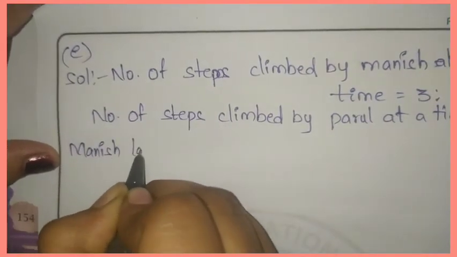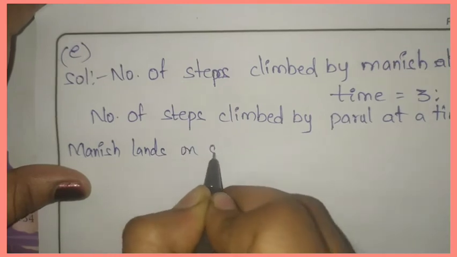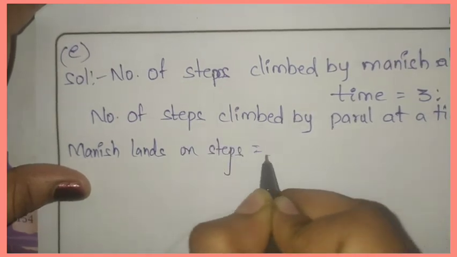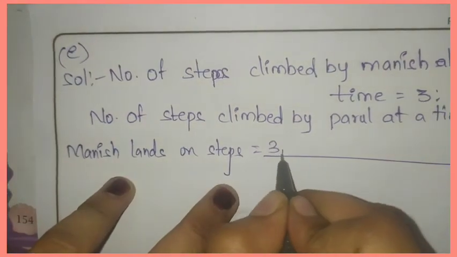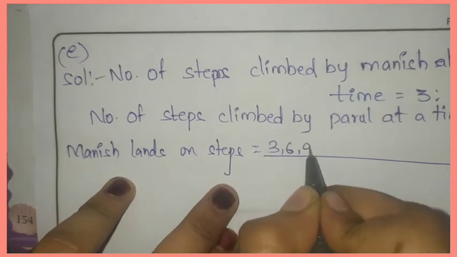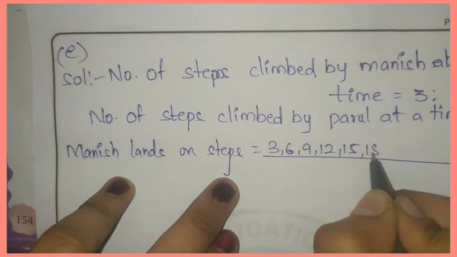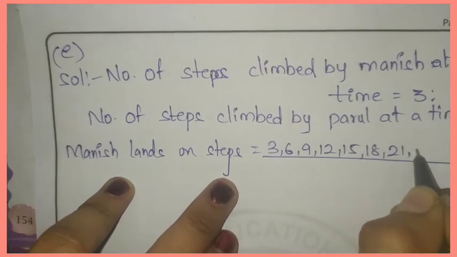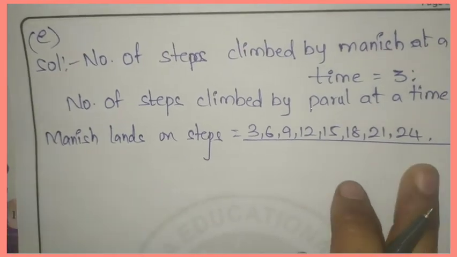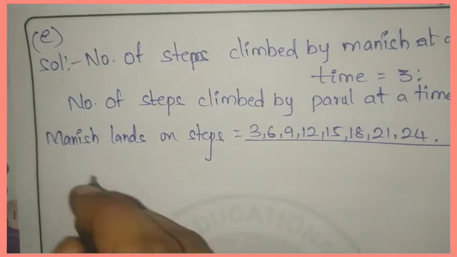Manish lands on steps of 3, no? So we'll write the 3 table. 3 2s are 6, 3 3s are 9, 3 4s are 12, 3 5s are 15, 3 6s are 18, 3 7s are 21, 3 8s are 24. Okay, there are only 24 steps, so we'll write up to 24.